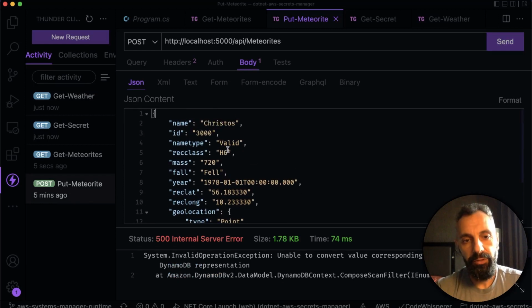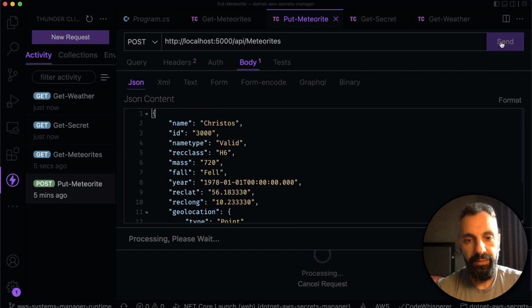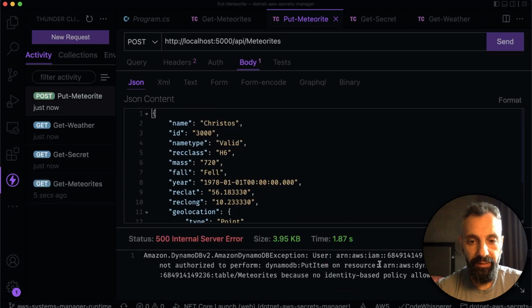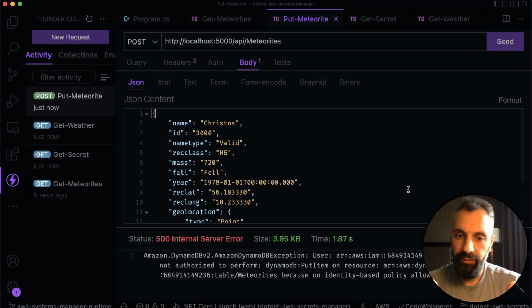I've copied the values, it's a unique ID up here, so let's send this out, and we should receive an error message. That is because our IAM policy restricts access to read-only and doesn't allow this specific user to upload or create new records, which is great.